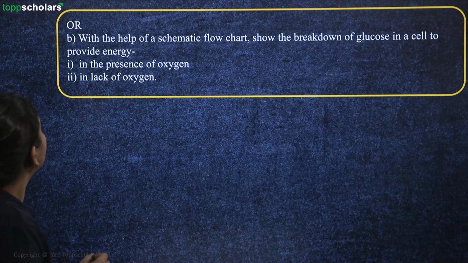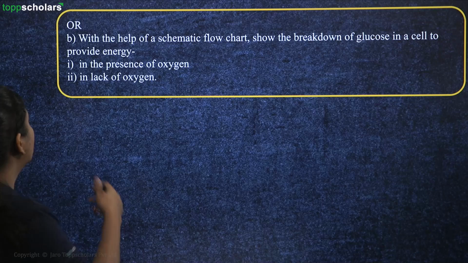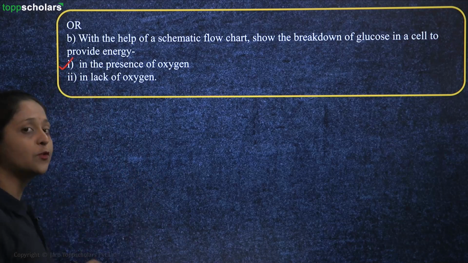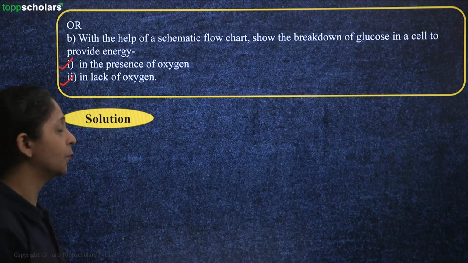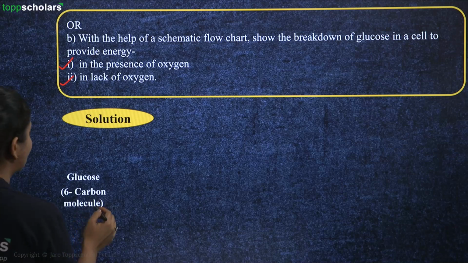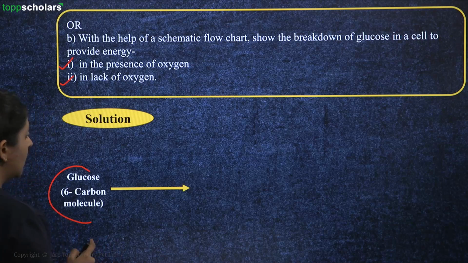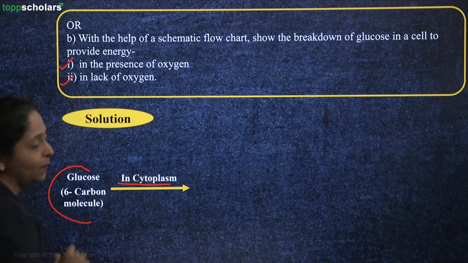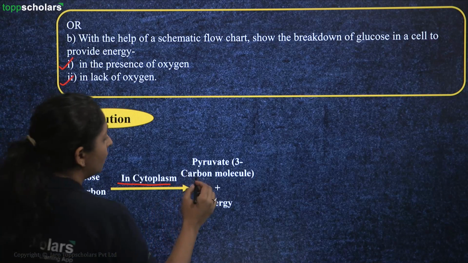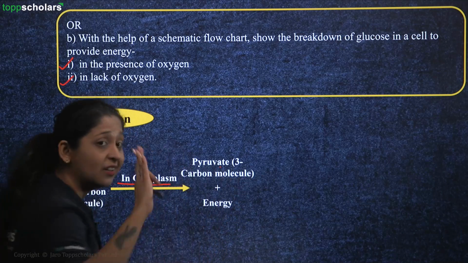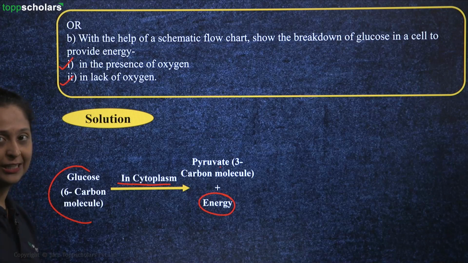Let's try one more. With the help of a schematic flowchart, you have to show the breakdown of glucose in a cell to provide energy. So you have to show it for the presence of oxygen and in the lack of oxygen, correct? So you have to show for both aerobic and anaerobic. So for the solution, you will be showing that your glucose is a 6-carbon molecule, C6H12O6, breaking down in your cytoplasm. Where does this reaction happen? In the cytoplasm, giving you pyruvate, which is a 3-carbon molecule. Along with that, some amount of energy is also released in the process.